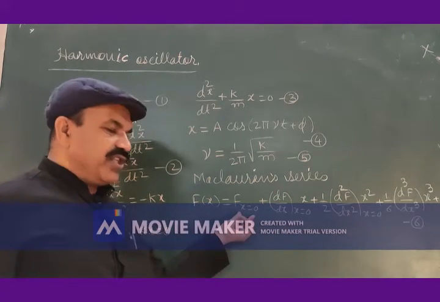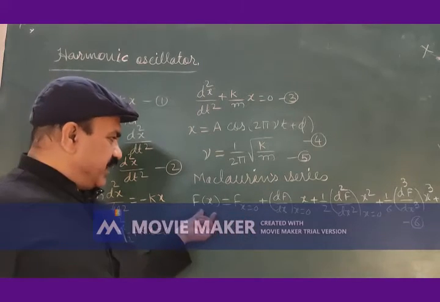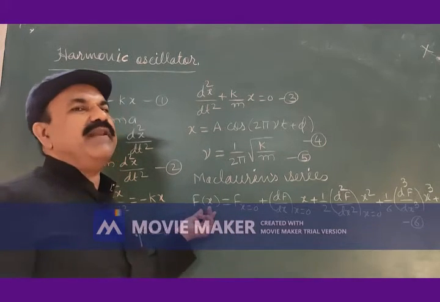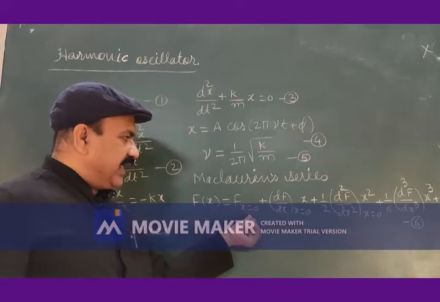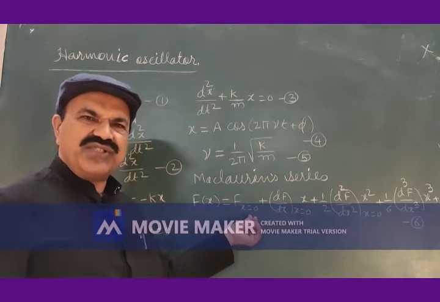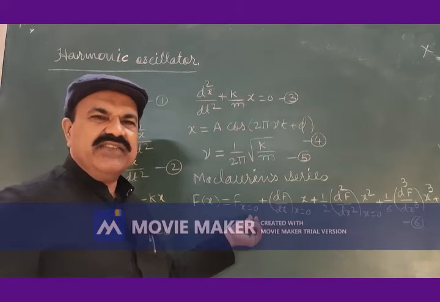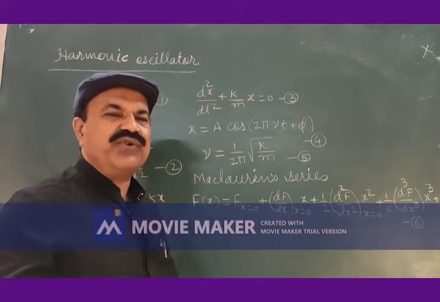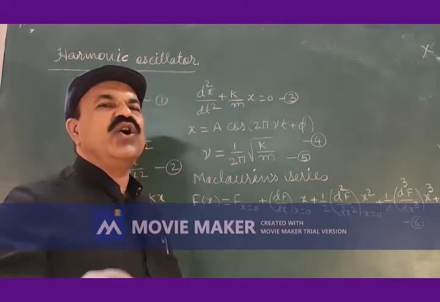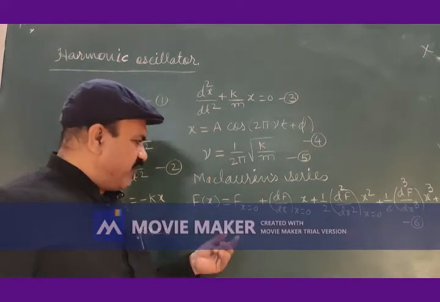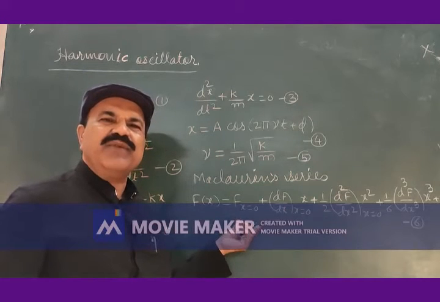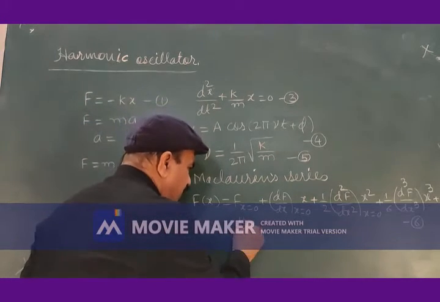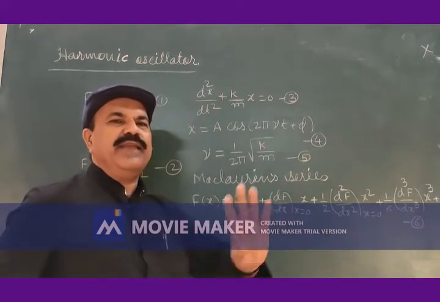What about the first term? This force is observed about the equilibrium. Equilibrium, x is equal to 0, the mean position. When displacement is 0, that position corresponds to the mean position or equilibrium position. And what is the restoring force at the equilibrium position? It is 0, and therefore the first term automatically becomes 0.